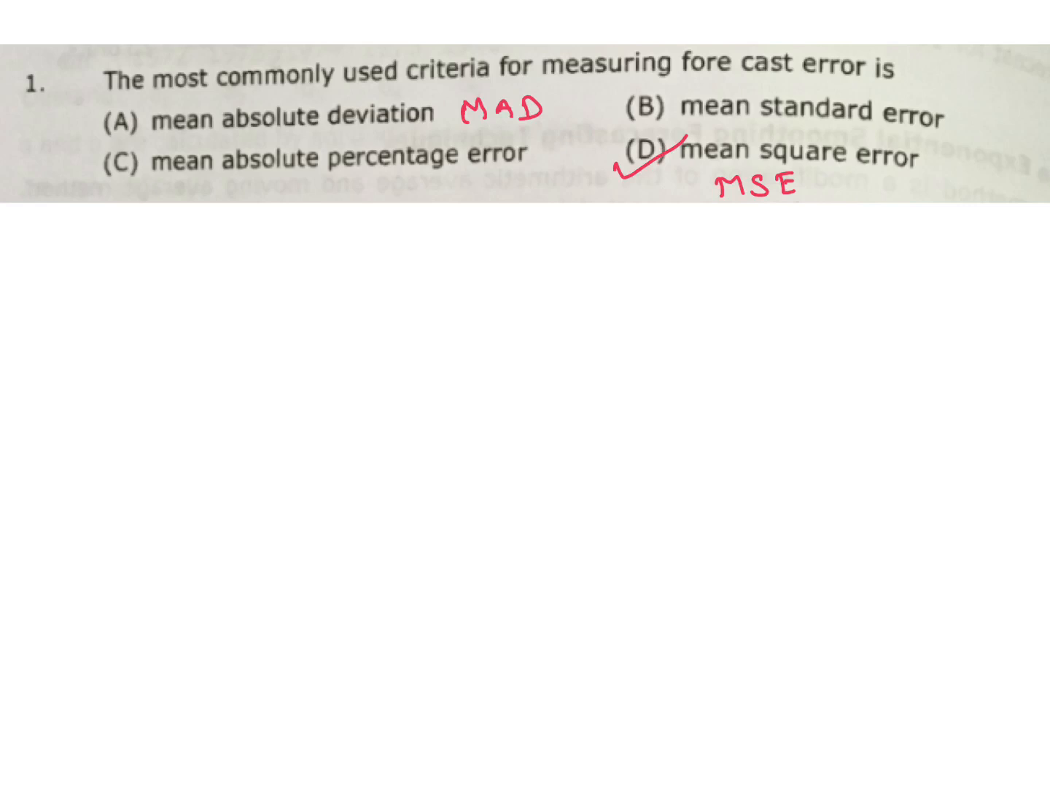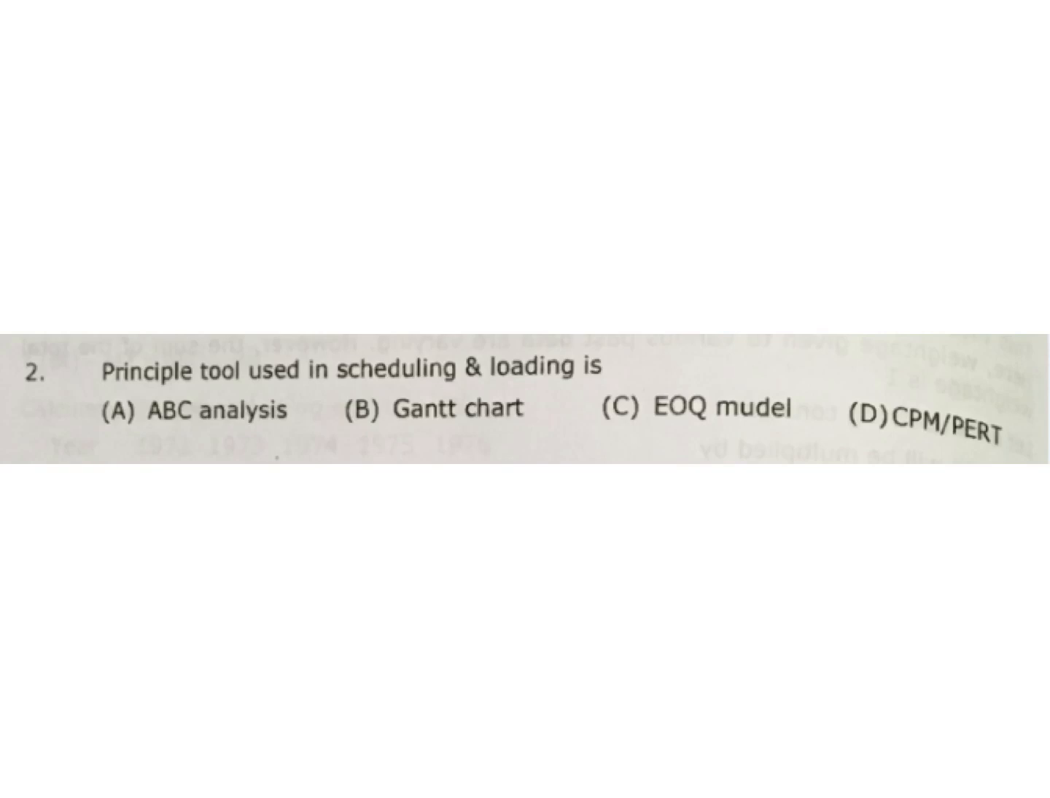Principal tool used in scheduling and loading is: A, ABC analysis. This is for inventory control. B, Gantt chart. C, EOQ model. This is also for inventory control. D, PERT and CPM. This is for networking. So scheduling and loading, Gantt chart. This is also so many times asked in IAS. 3-4 times they asked in IAS for scheduling, Gantt chart.